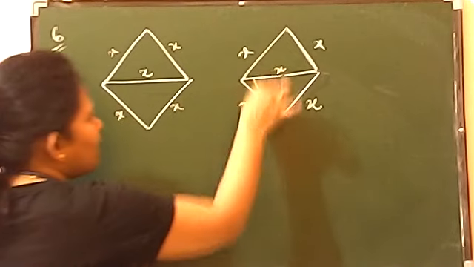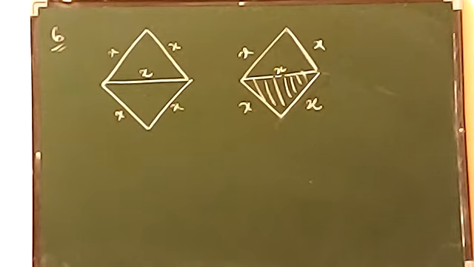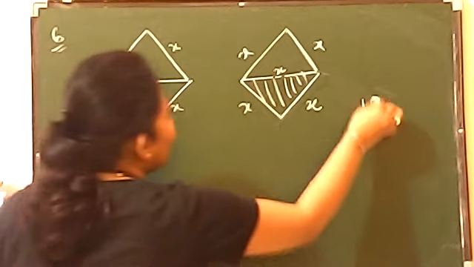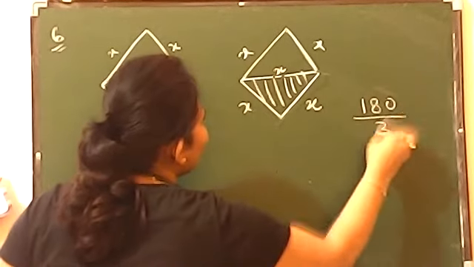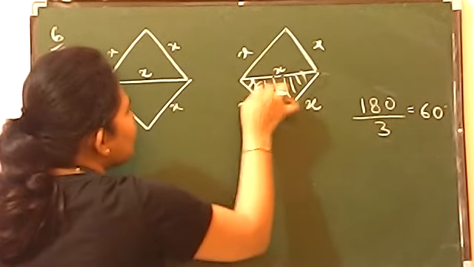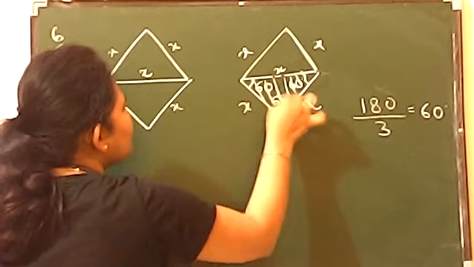That means it becomes an equilateral triangle. And remember, equilateral triangle means each angle is 60 degrees. ठीक है? अभी हमने polygon में भी पढ़ा था. Remember, equilateral triangle means you have 180 degrees as the sum. Total three angles, so we divide it, and you get 60 degrees each angle. So this is 60, this is also 60, and this will also be 60.